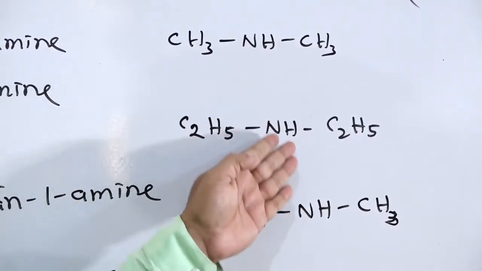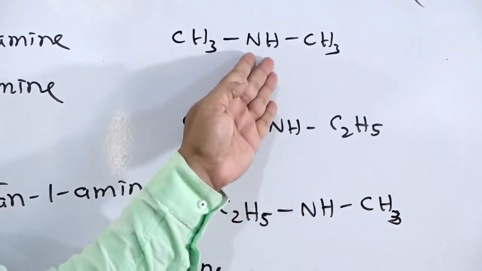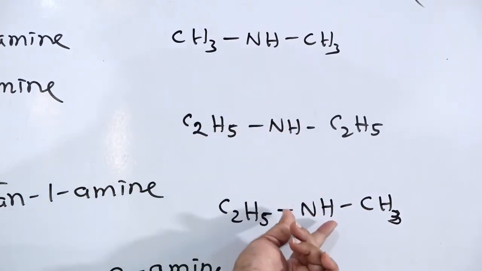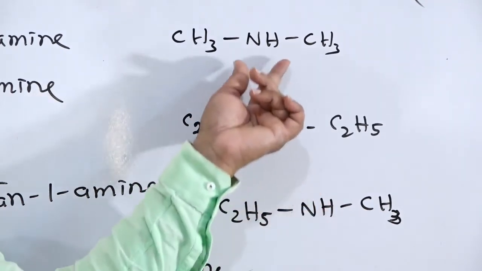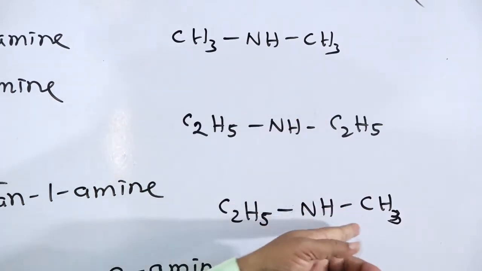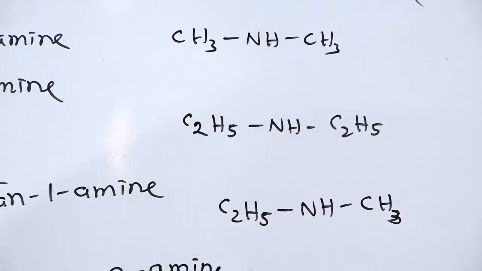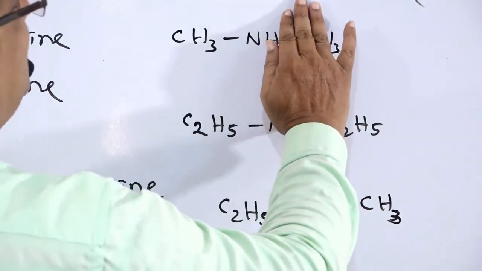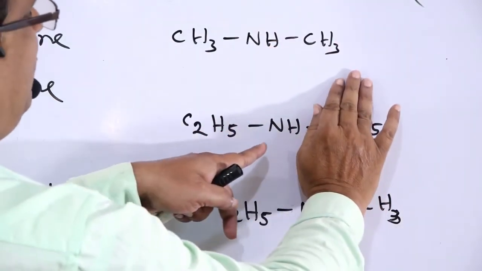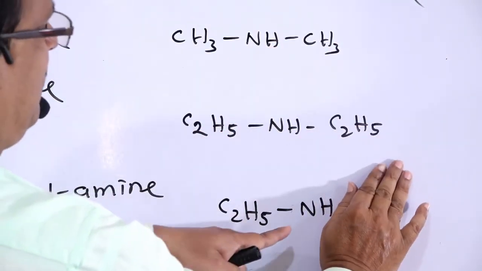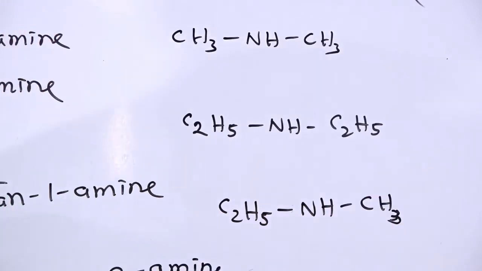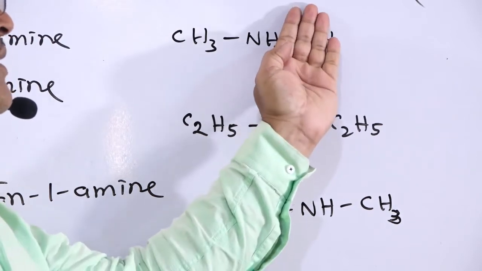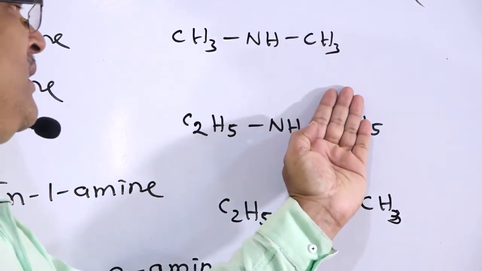These are the examples of secondary amines, because 2 hydrogen atoms of ammonia are replaced by 2 alkyl groups. So if we take the formula for this one, this will be the formula for methanamine. This will be the formula for ethanamine. If we remove this methyl group, then this will be your NH2, then methanamine. This will be ethanamine.